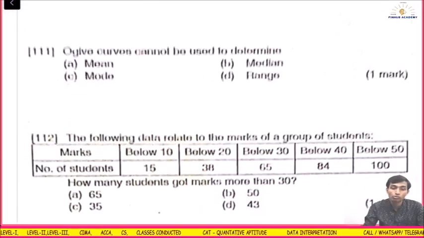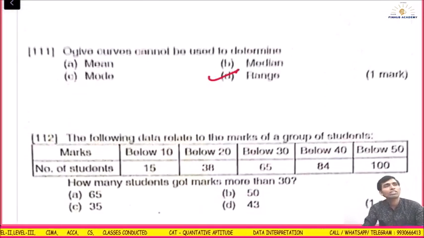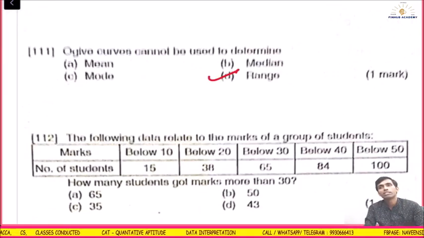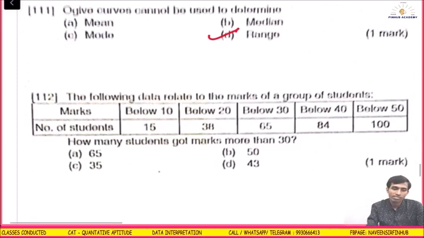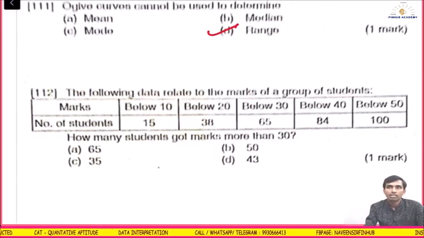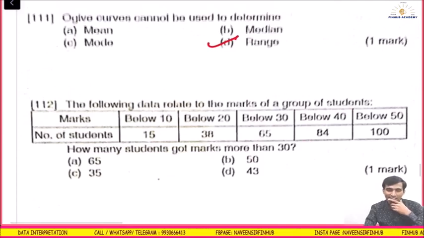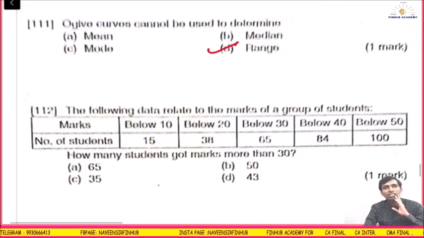Ogive curve cannot be used to determine range, second order. Right now, mean, median, mode, they can be same. Again, ambiguous question, but range can't be. I'm assuming in this question that mean, median, mode is same. The range is the odd man out.